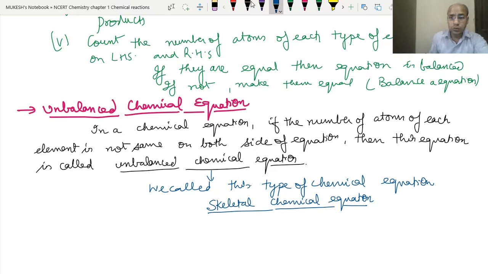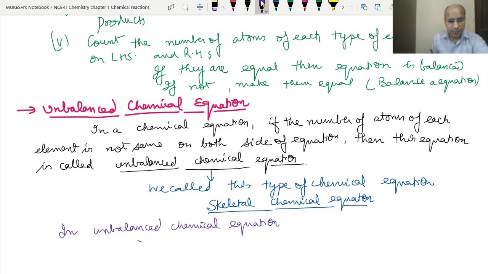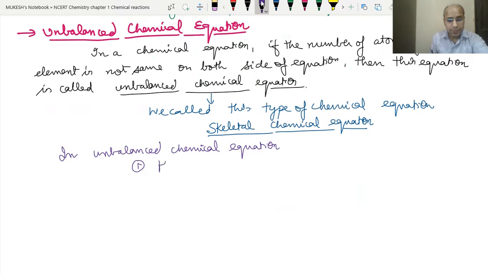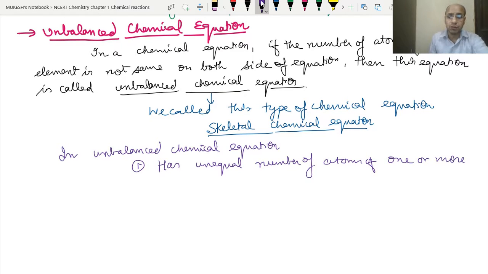So what can we say about the unbalanced chemical equation? The first thing is that it has an unequal number of atoms of one or more elements. It is not necessary that every element will have an unequal number.